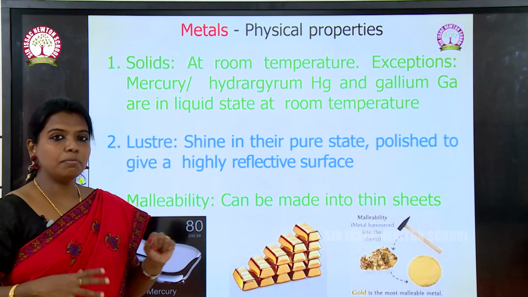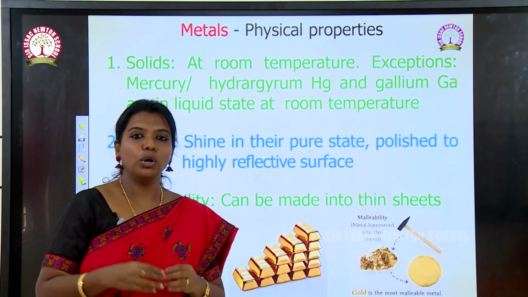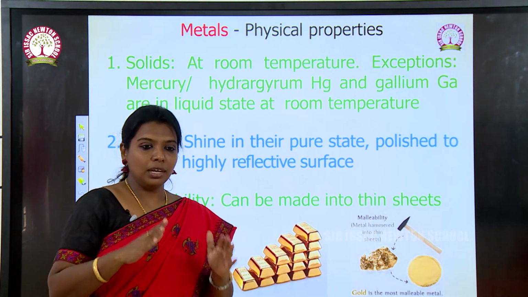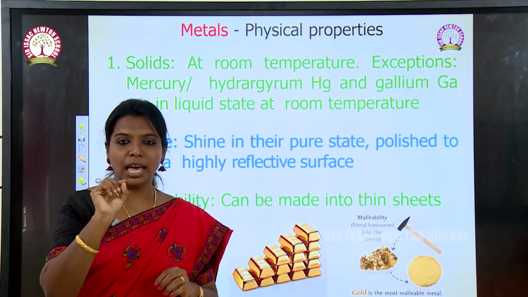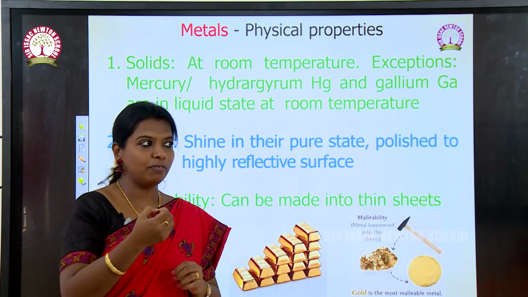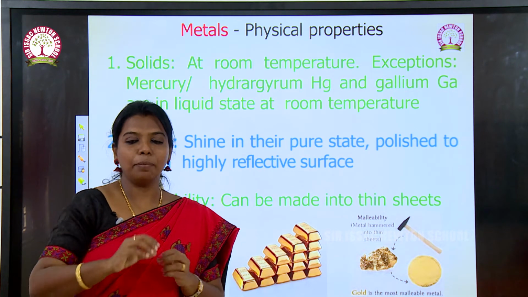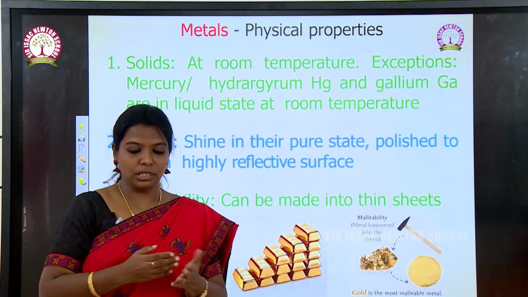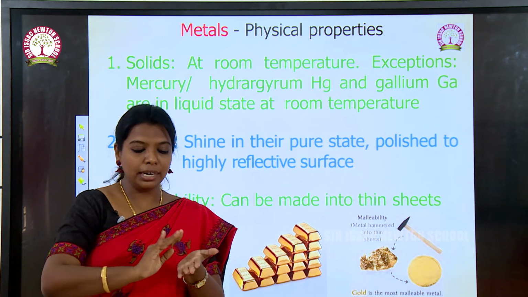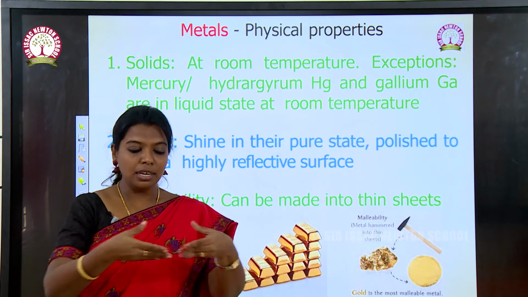And the third one is malleability. For that also I will take gold or silver or copper as an example. Even if we have a small amount of gold, say for example 5 grams, we can tap it and make it into a thin sheet. Likewise, we can tap it and make a thin sheet of at least 10 centimeters.